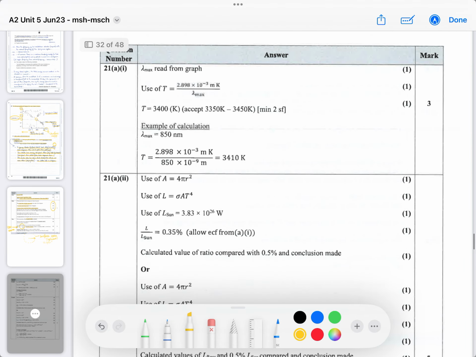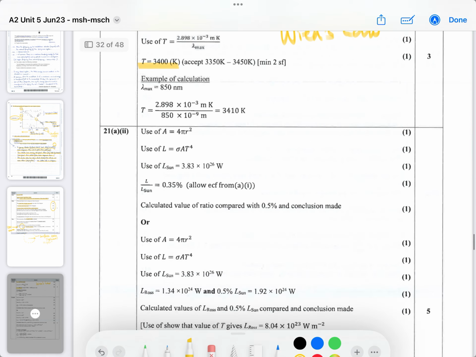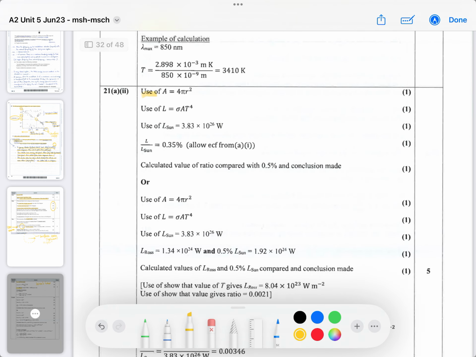Question 21 is also going to be on cosmology, where they're going to talk about Wien's law, W-I-E-N-S, which allows us to analyze the radiation emitted by a star and to work out its temperature as a result, because there's a known equation for that. If you've done your revision, you'll know. And again, they're using an area of 4 pi r squared. Again, they're using luminosity. This is the Stefan-Boltzmann law.